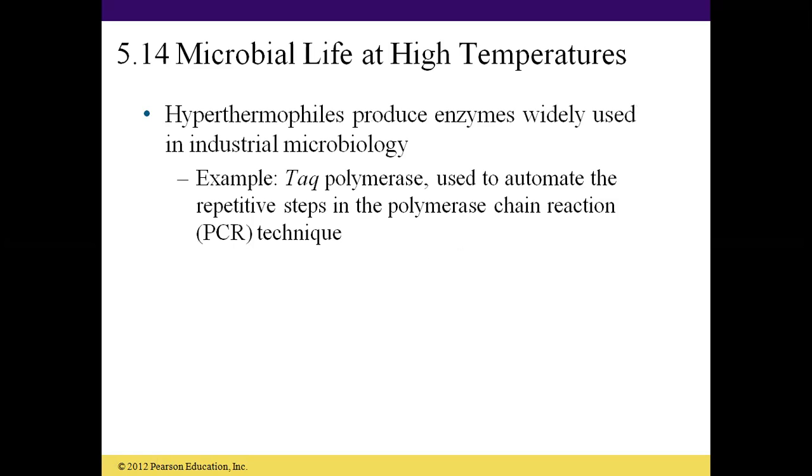Hyperthermophiles produce enzymes widely used in industrial microbiology. Microorganisms which can grow at high temperature are very important for industrial purposes, because the enzymes they produce can be used in industrial processes, which involve high temperatures.